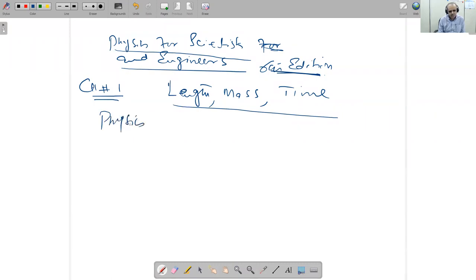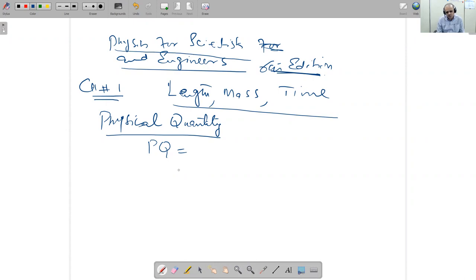Physical quantity. Physical quantity means what? Physical quantity means the quantity which we can measure with some apparatus, with some machine. That is called physical quantity. And if I write the physical quantity with PQ, and this is equal to what?